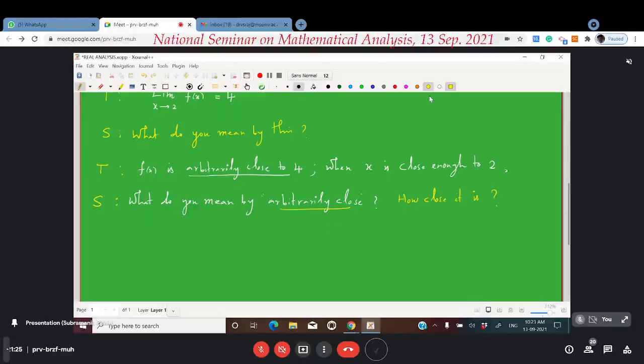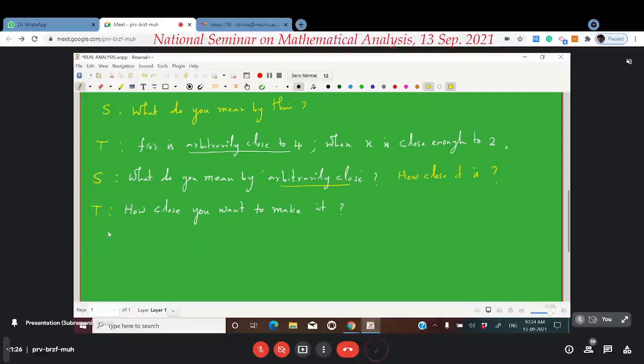Now the teacher will be defending himself as follows. The student is asking, sir, what do you mean by arbitrarily close? Arbitrarily close means how close it is. The teacher will defend himself as follows: How close you want to make it? You tell me that close, I will be able to make it. That's all. Now the student will start challenging the teacher as follows.